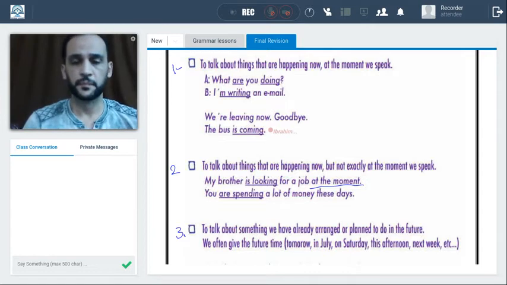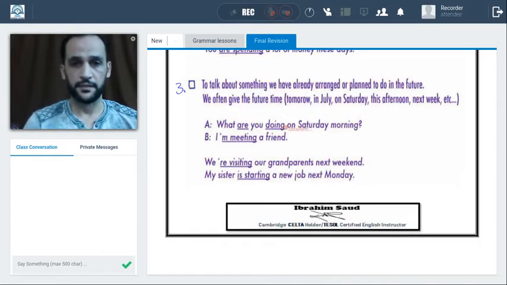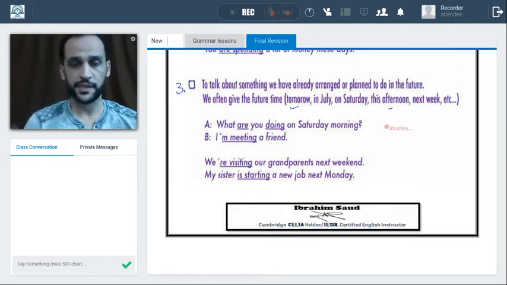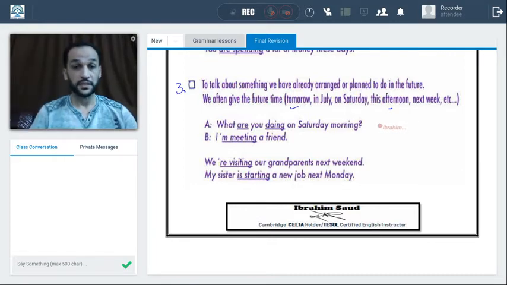Number three, I can use the present progressive to talk about the future, and this is when we have an action in the future with a definite time. For example, tomorrow, this afternoon, something like this. Okay, so again, I can use the present progressive to talk about something or an action in the future with a definite time. For example, when you say, I'm meeting my friend at 2 o'clock. Okay, so this is an action in the future with a definite time. And in this case, you can use the present progressive.